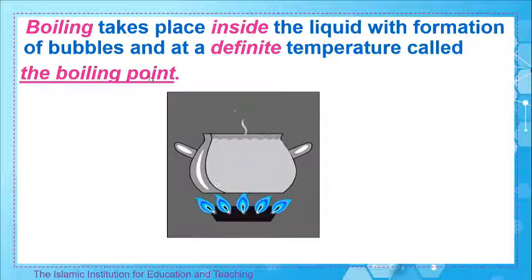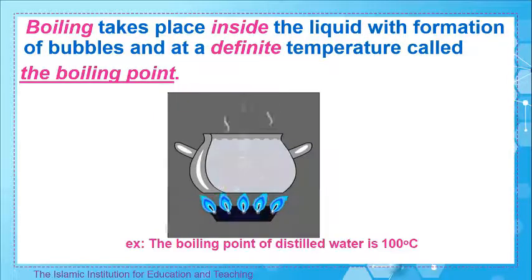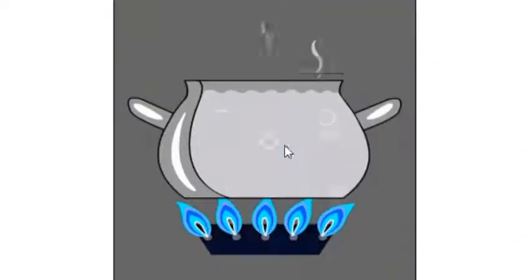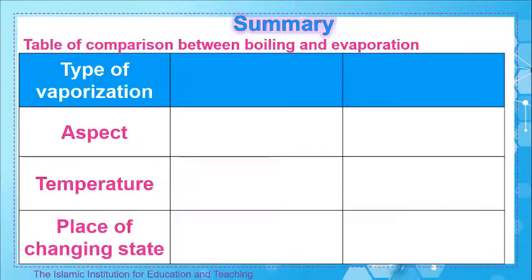It's a specific one. Do you know what the boiling point of distilled water is? Good. The boiling point of distilled water is 100 degrees Celsius. Do you observe the bubbles inside the liquid? This indicates that it boils.